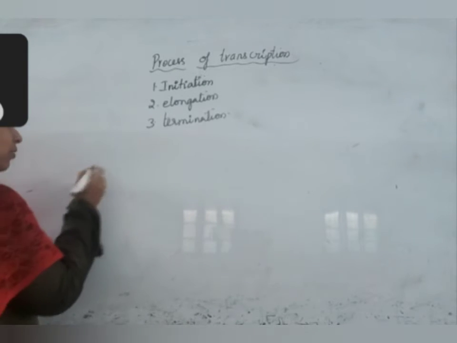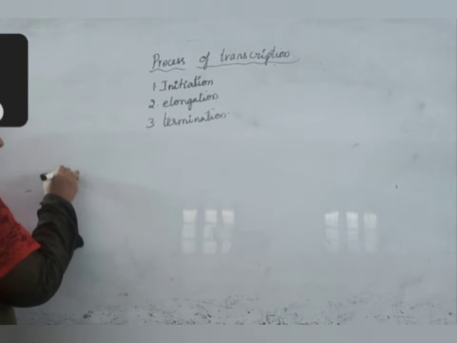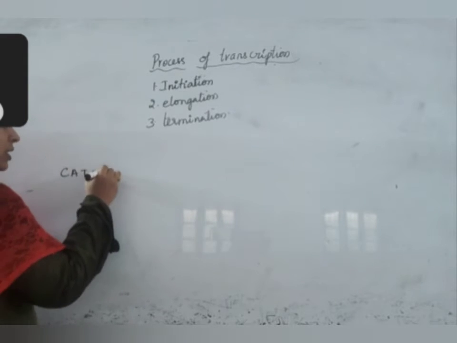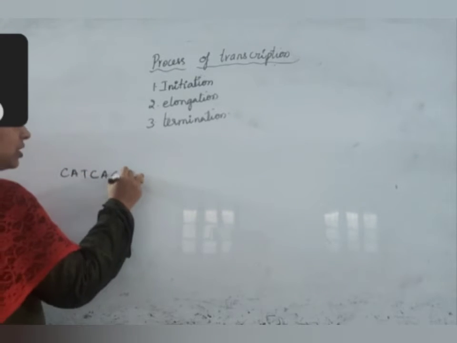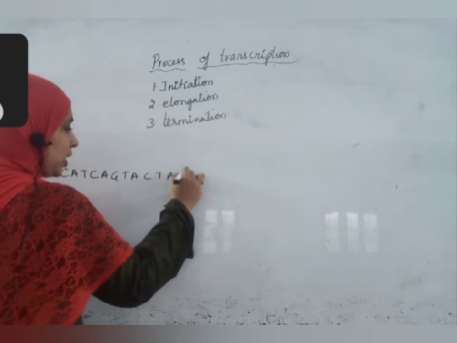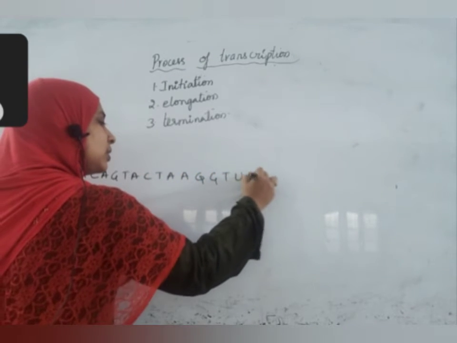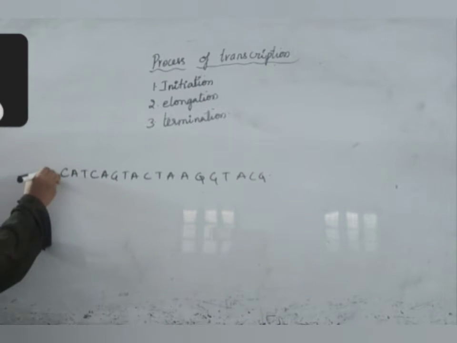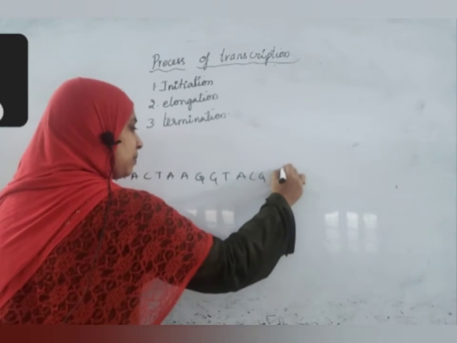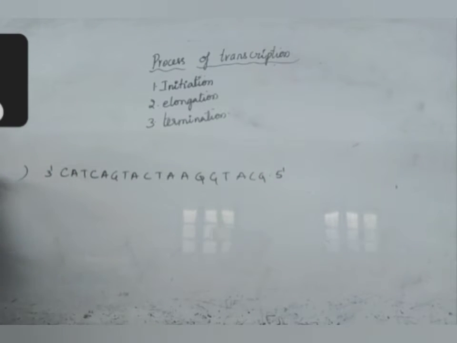In this, we'll write one more sequence, some random sequence. We don't know what sequence it may be. This is a DNA sequence, for the template. Something I'm writing. You can also write any sequence and test it for yourself. This is the 3' end, this is the 5' end, and this is acting as the template. What is the coding strand then? You can guess by yourself.